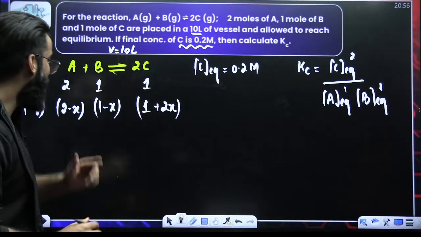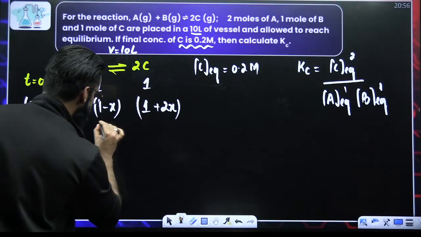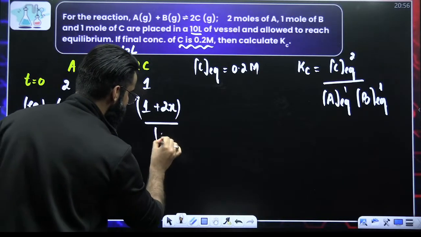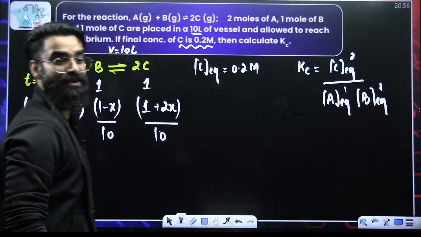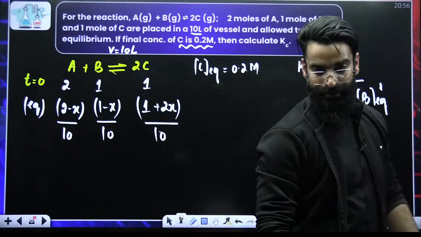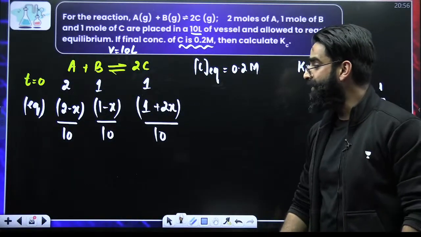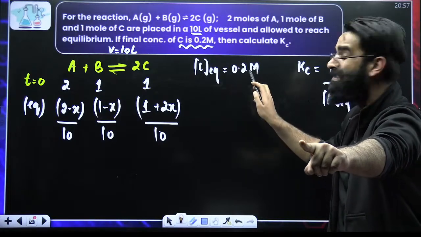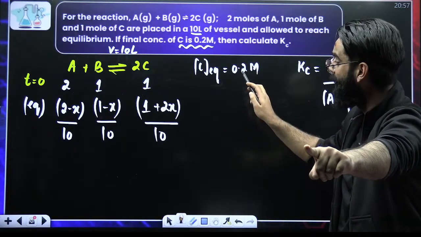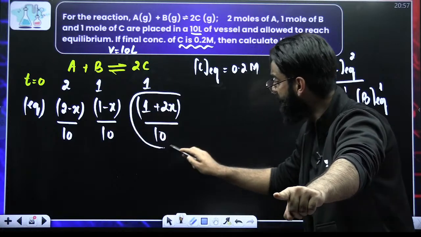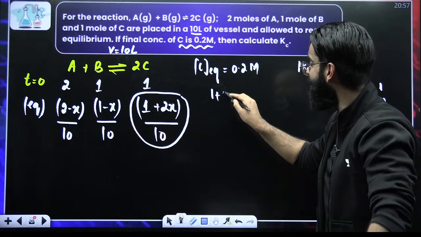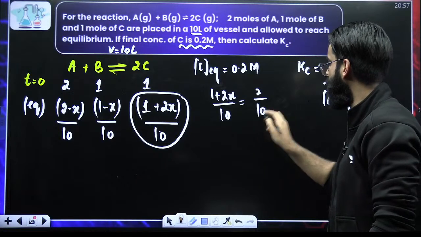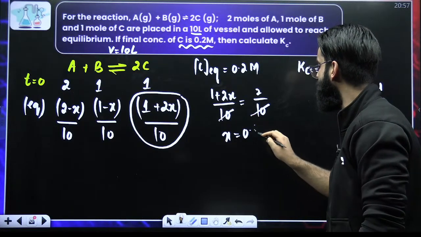Now, my dear students, if I divide these moles by the total volume, 10 liters, what do I call these terms? These are the concentrations of reactants and products at equilibrium. If you look carefully, the concentration of C at equilibrium is given. How much? 0.2. So technically, I would say 1 plus 2X divided by 10 is equal to 0.2. 0.2 means 2 by 10, 10 cancels, and the X value comes out to be 0.5.